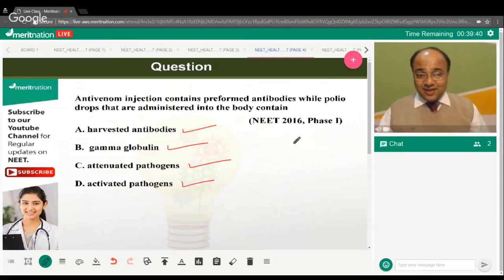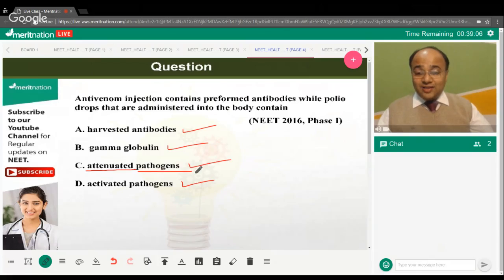Shreya says it is option C. So does Meghna. So did Aditya. And Muskan said it is C. Payal says C. Sudarshan says it is C. Okay, Manish also is telling me it is option C. Akash says it is option A. Yes, weakened pathogens are used in most of the cases where we are administering a vaccine. So, in case of a polio vaccine also, it is attenuated or weakened pathogens, right?